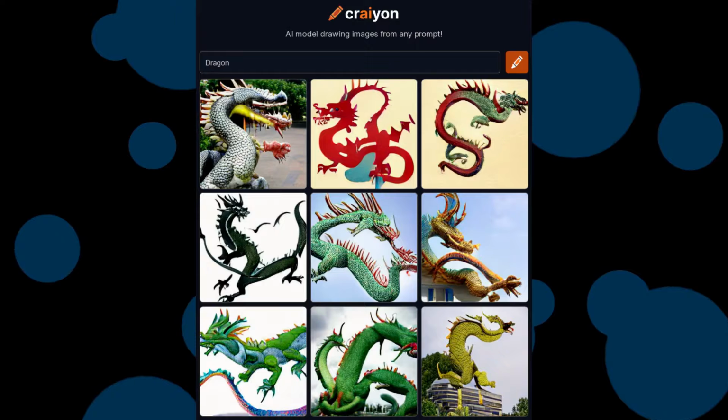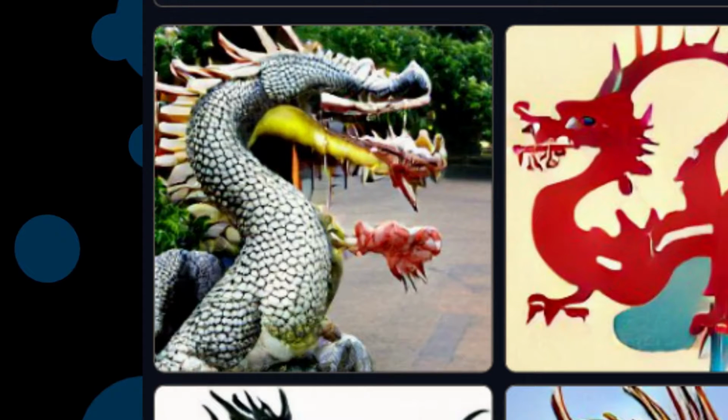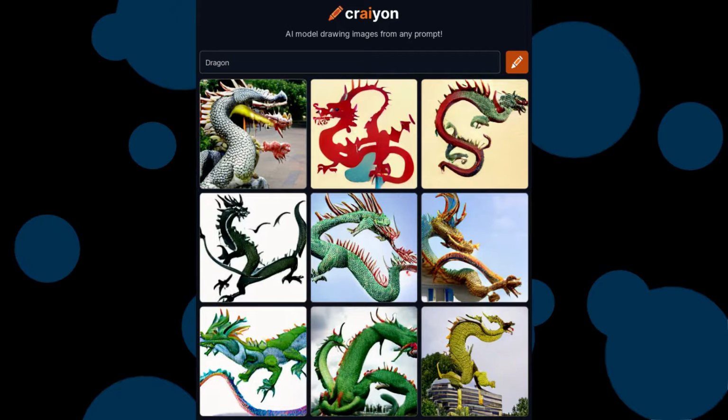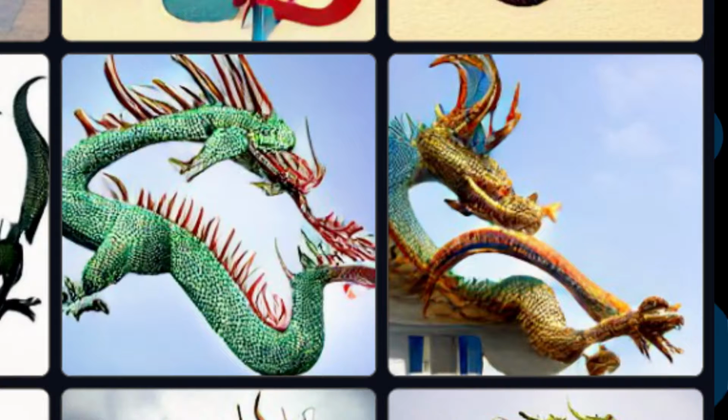Now here's my favorite mythical creature, and I got to say not bad. The left top looks like it's something from real life, like a statue. The others also looked great. Actually, the middle and middle right look like they're monsters from some show like Power Rangers, especially the middle right one.